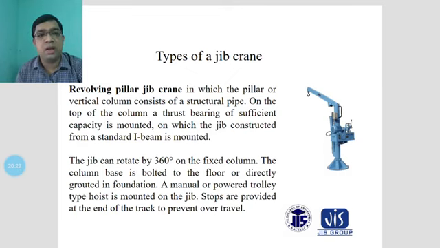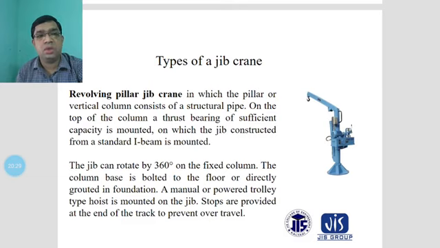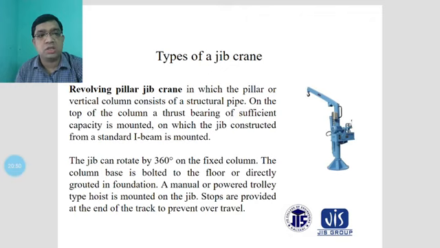A thrust bearing of sufficient capacity is mounted here, on which the jib is constructed. The jib is horizontal, and its components will also be considered. The jib is constructed from a standard I-beam mounted here, and there will also be movement of this. Also the revolving pipe is here.